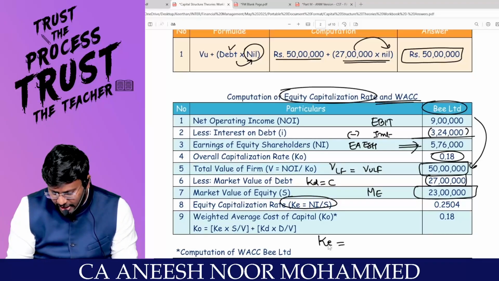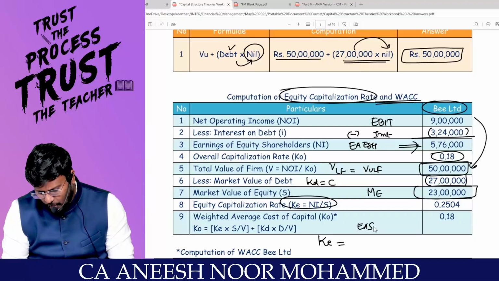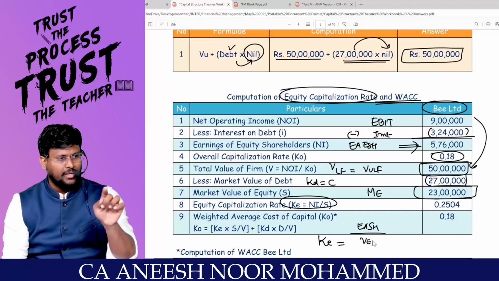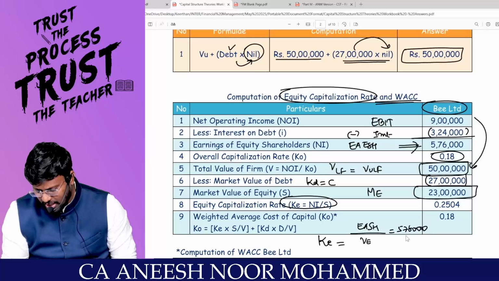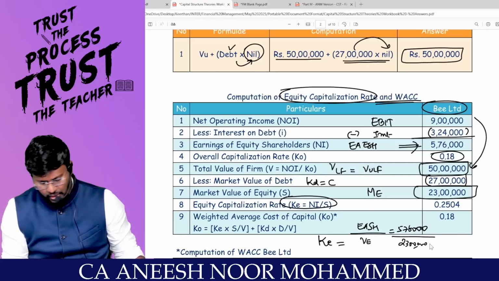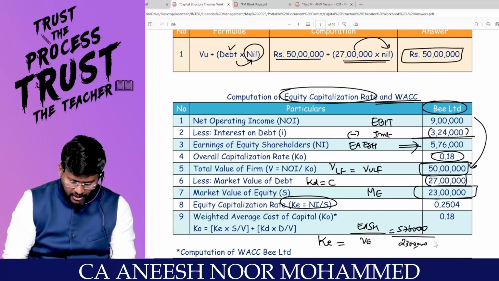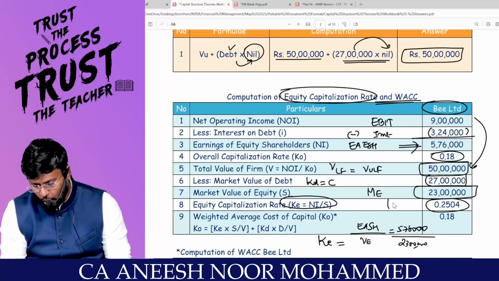KE means the expectation of the equity shareholder, which is nothing but earnings available to the equity shareholders divided by value of equity. What is the earnings available? 5,76,000, divided by the value of equity, 23 lakhs. So 5,76,000 divided by 23 lakhs into 100 comes to 25.04% is the KE.